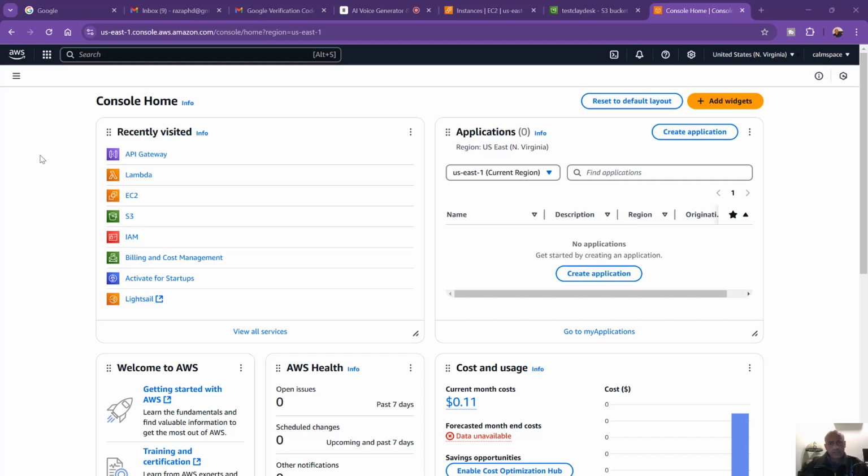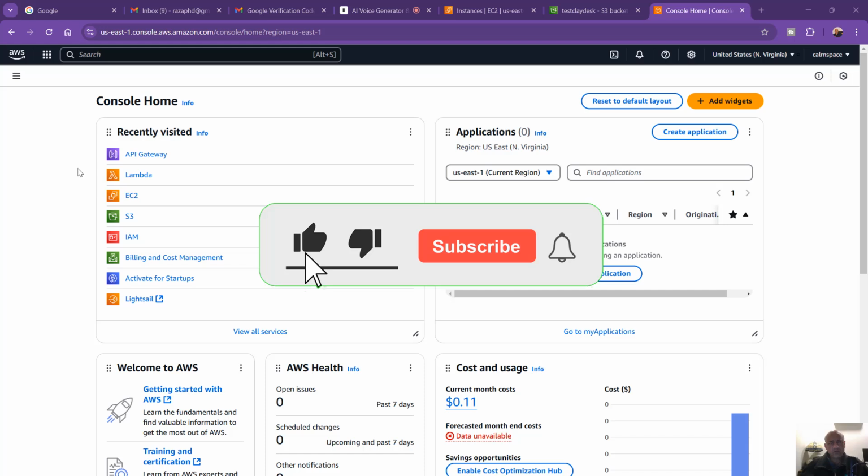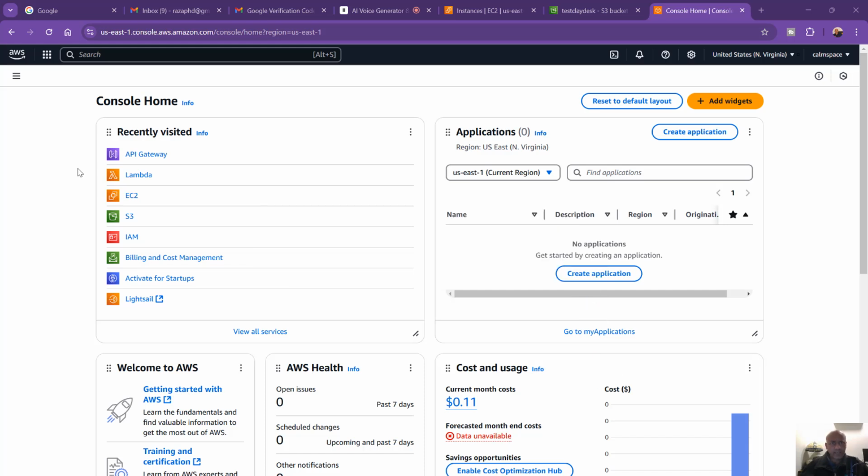Hey guys, so let me show you how this is actually possible: running an AI agent within your AWS platform, or you can do it in Azure or GCP or with anything, right? The way I did this is simply by creating some Lambda functions. With Lambda functions, we can hook them up with API endpoints. That's how I've set up the AI conversational agent using 11 Labs. Of course, you can use any other agent if you like, but 11 Labs has a more natural sound to it, just like you've seen in the demo.